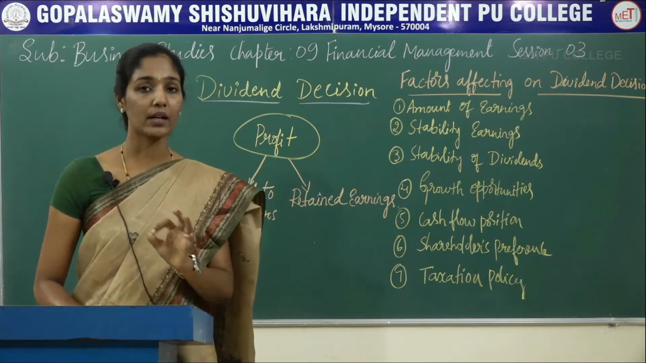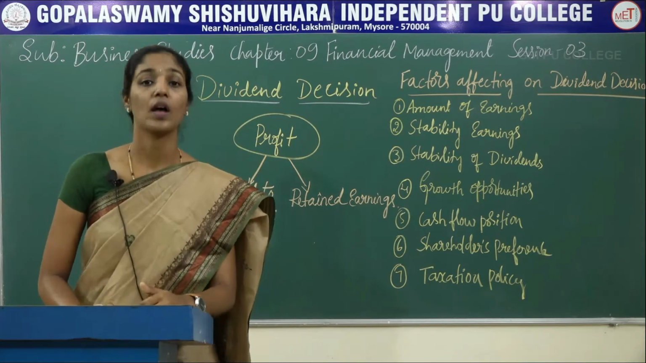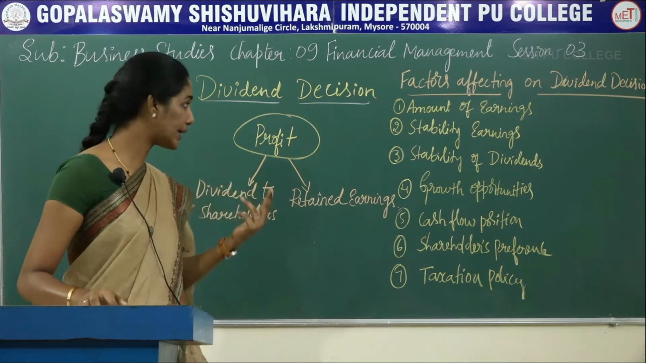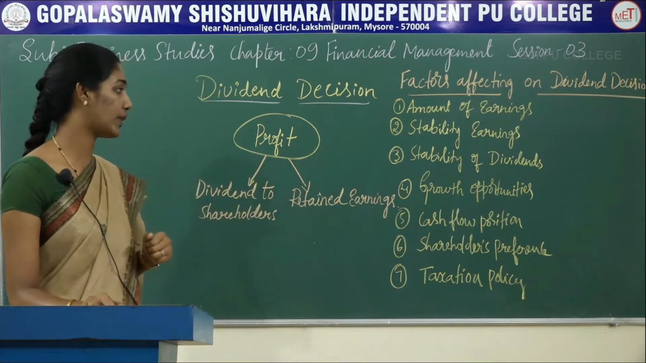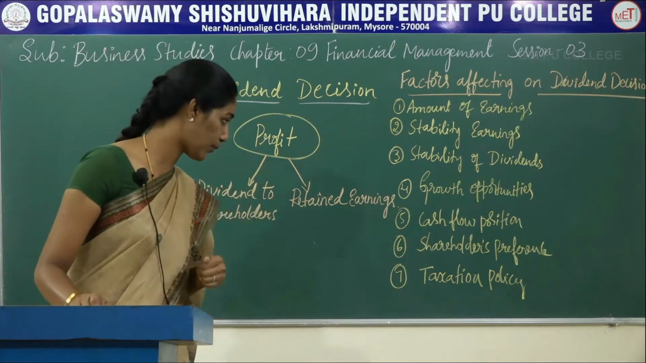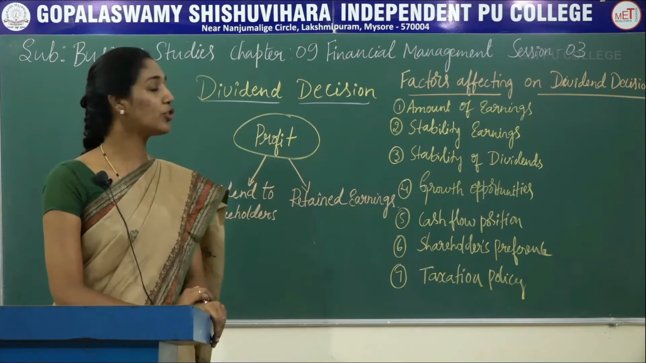So while taking this decision, we have to consider some of the factors, such as the first one, amount of earnings, the second one, stability of earnings, stability of dividends, growth opportunities, cash flow position, shareholders preferences and taxation policy. So the first one, amount of earnings.